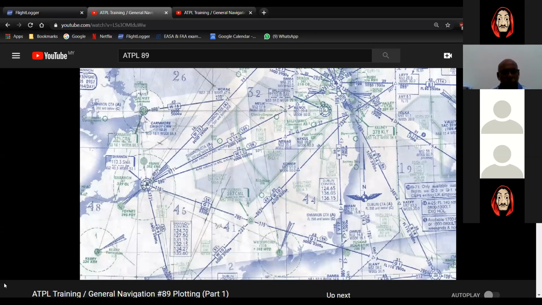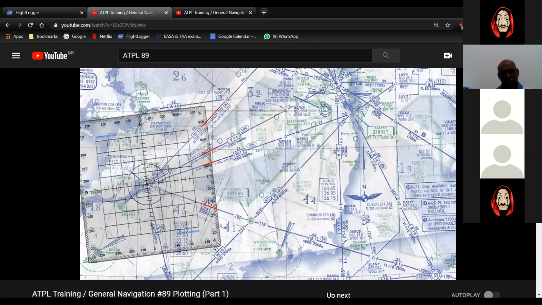At Shannon, there are radials of 052 magnetic, 071 magnetic, 080 magnetic, 115 magnetic, and 173 magnetic. Put the center of your protractor over the VOR symbol and then turn it until the 052 on its scale goes through the 052 radial. The 071 goes through the 071 radial, and so on. You have now aligned the protractor with the same magnetic north that Jeppesen have used, and you can now plot a magnetic radial directly.